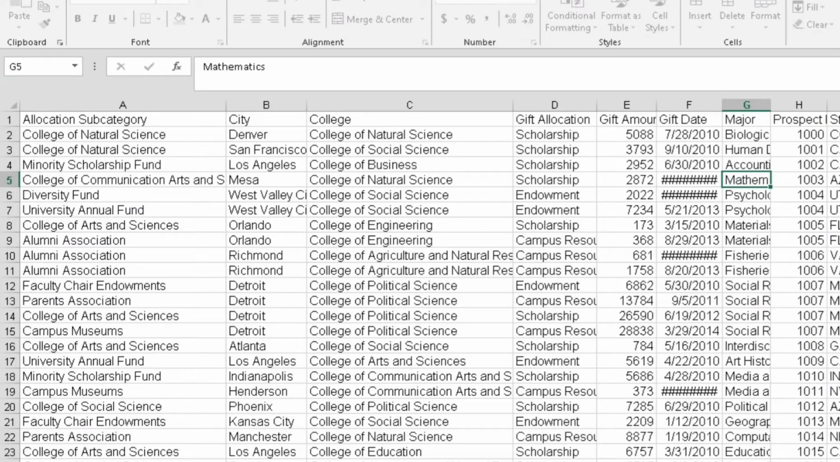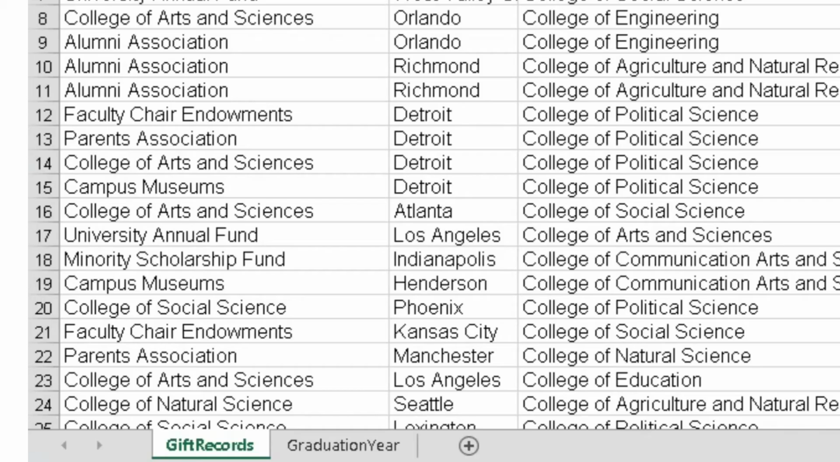So here we're going to analyze the data using the Tableau software. Here I have the data from the institution's advanced gift, which has two sets. First is gift records and the second is graduation year.